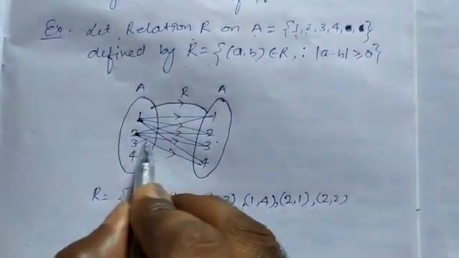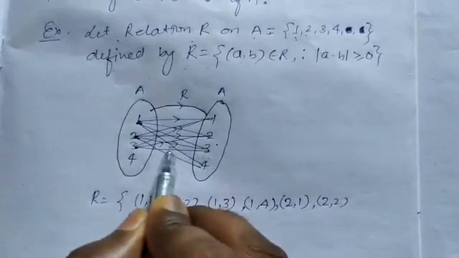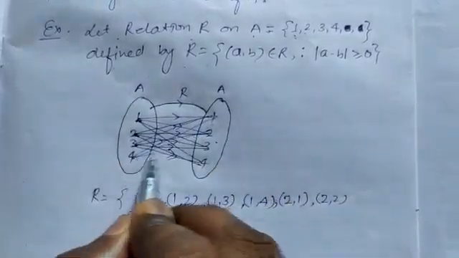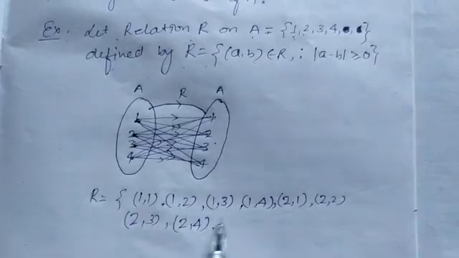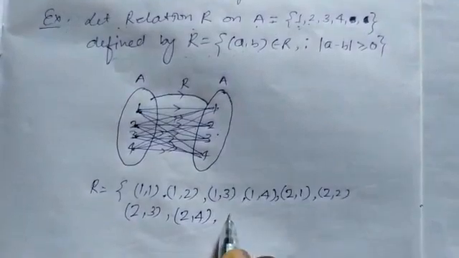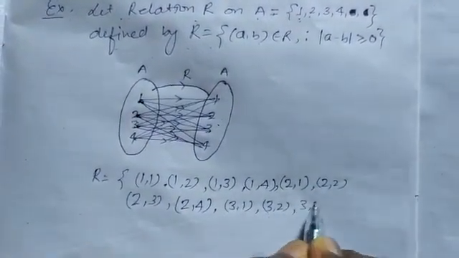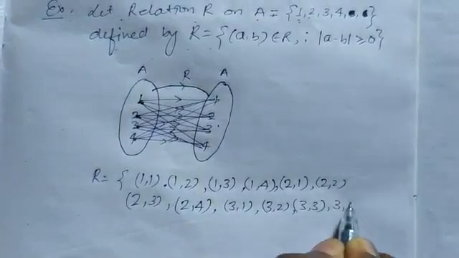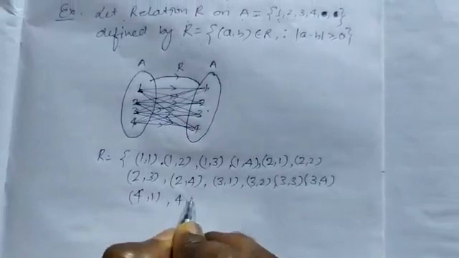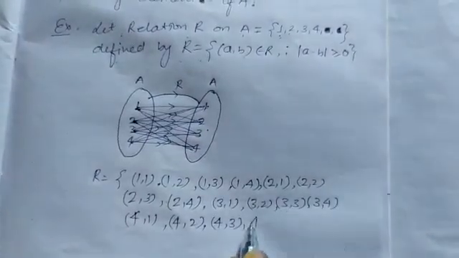Similarly, you can write with 3: (3,1), (3,2), (3,3), (3,4). Similarly, (4,1), (4,2), (4,3), (4,4). All are possible because their difference is more than 0 or equal to 0.